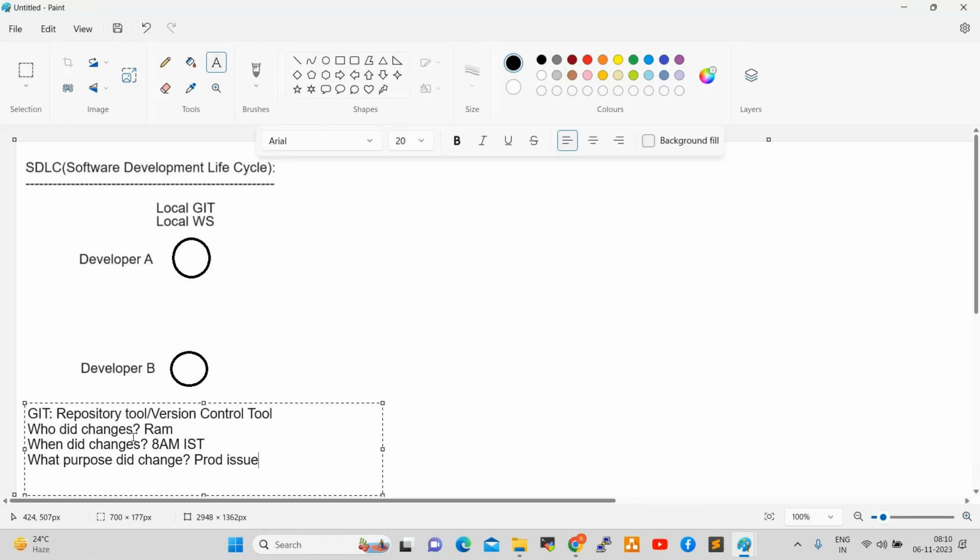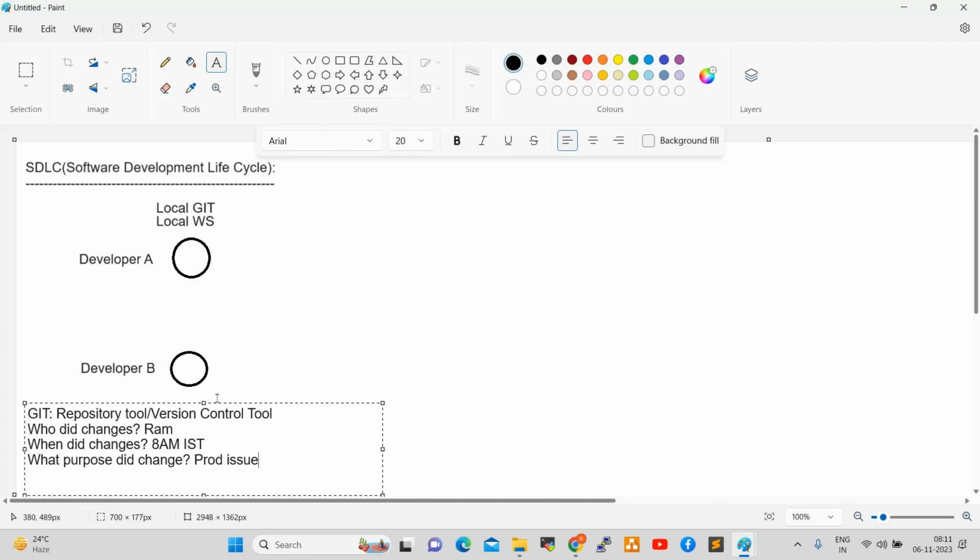Who did what? For example, in a development environment, 10 developers are working on the application development. Every application will have three parts, right? Front end, back end, database. What is front end? It is the UI. For example, when we open Flipkart, the page that opens is the front end. Back end is whatever changes are happening in the application, and the back end team will work on that.